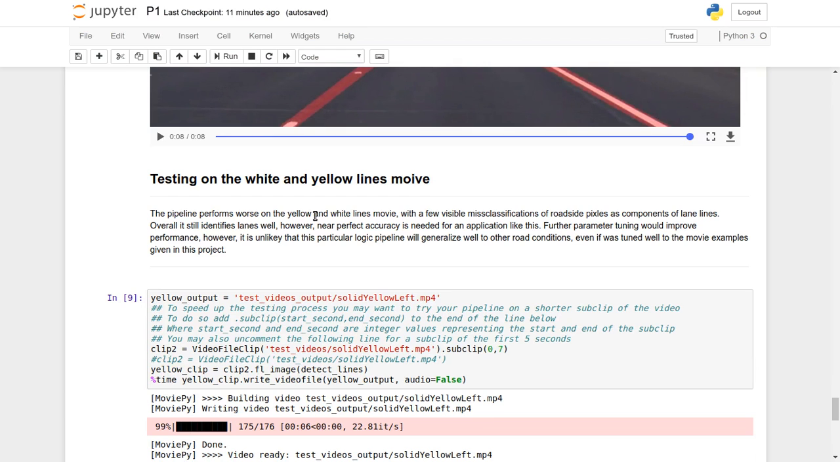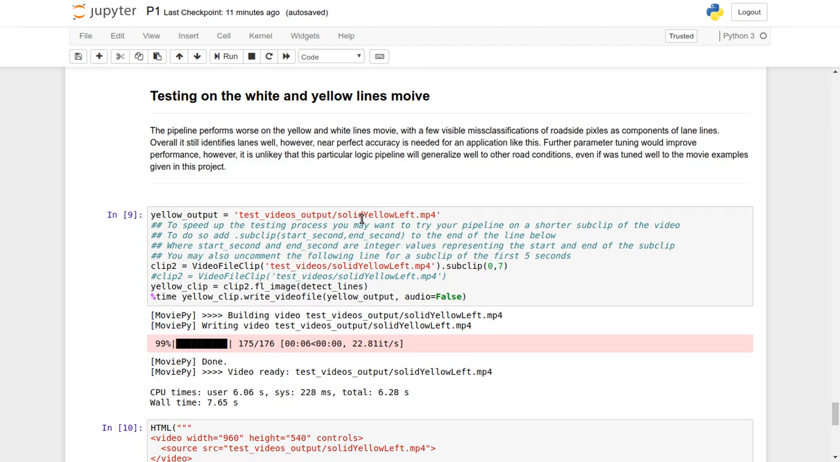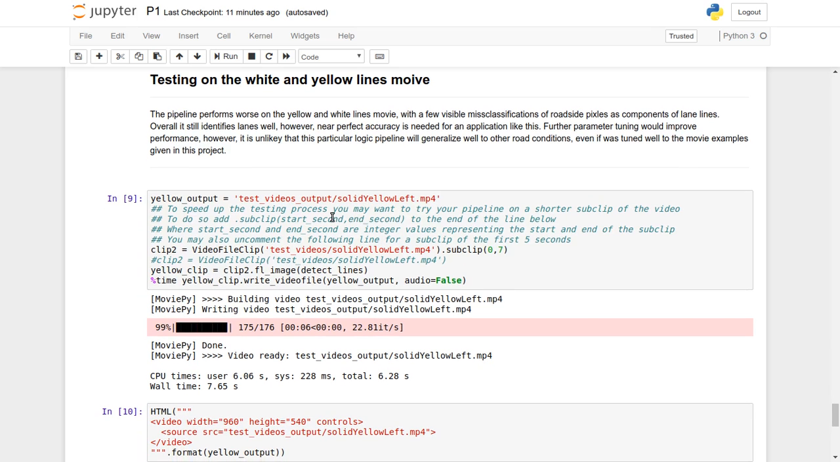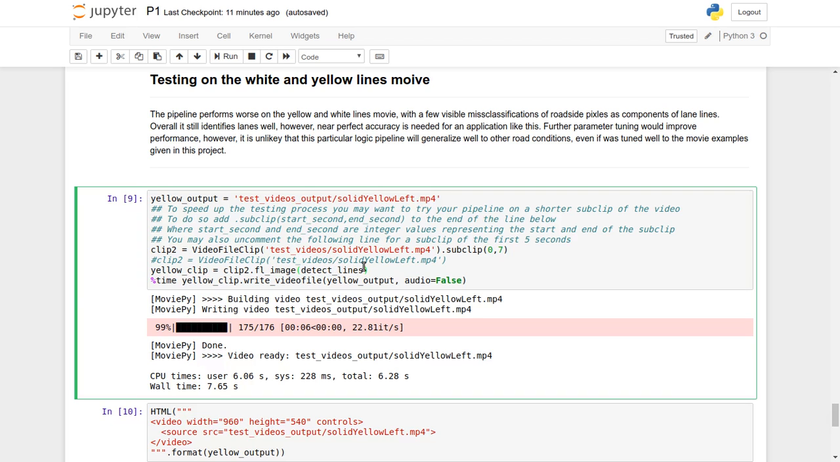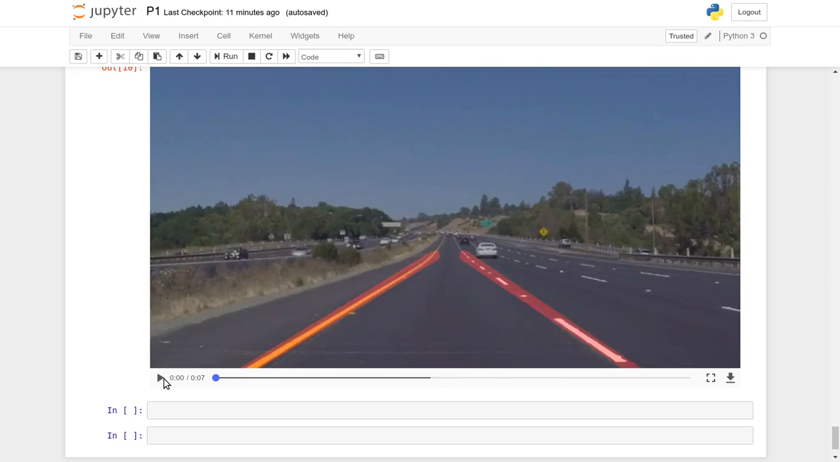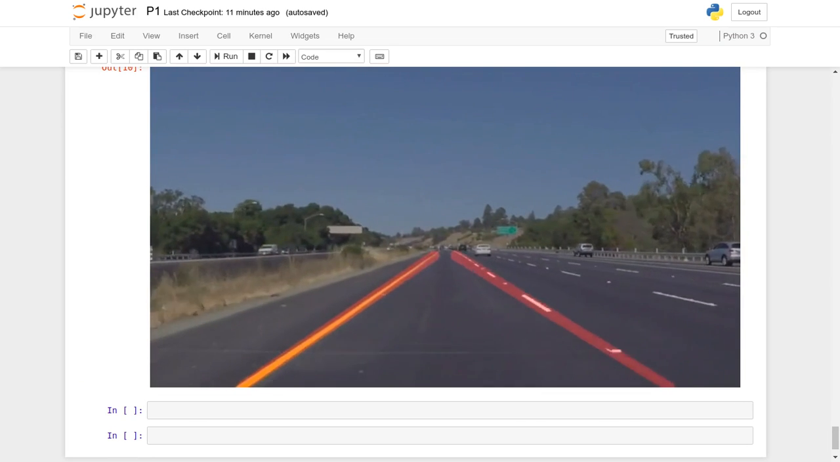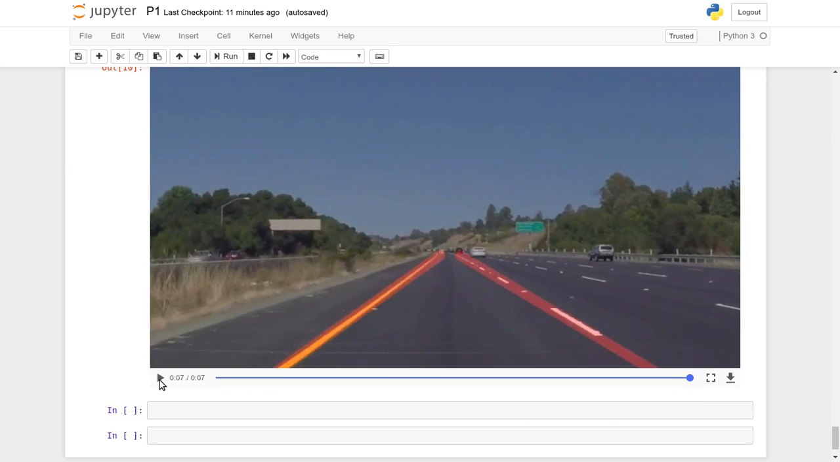Now for yellow lines and white lines, for yellow lines that are present on the video, that is the left or the rightmost corner lane, we give that video as an input, and we will call the method detect lanes, that is the main method, and each and every frame of that video would be passed, and it would generate a video and would be saved in that particular test video output directory, and this is the output that is generated. Thank you.